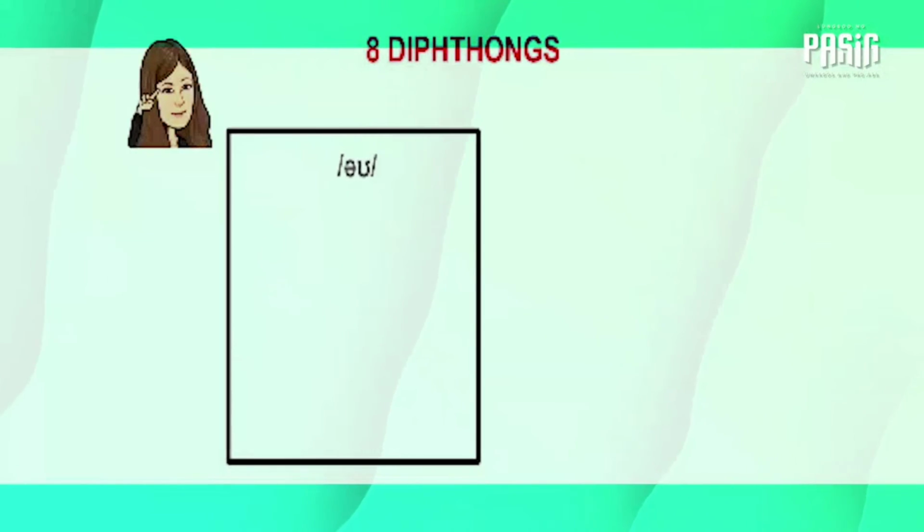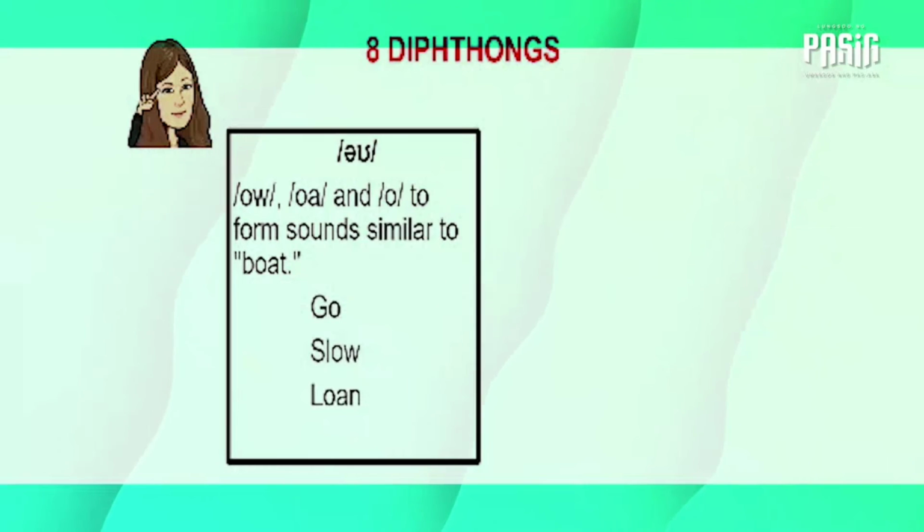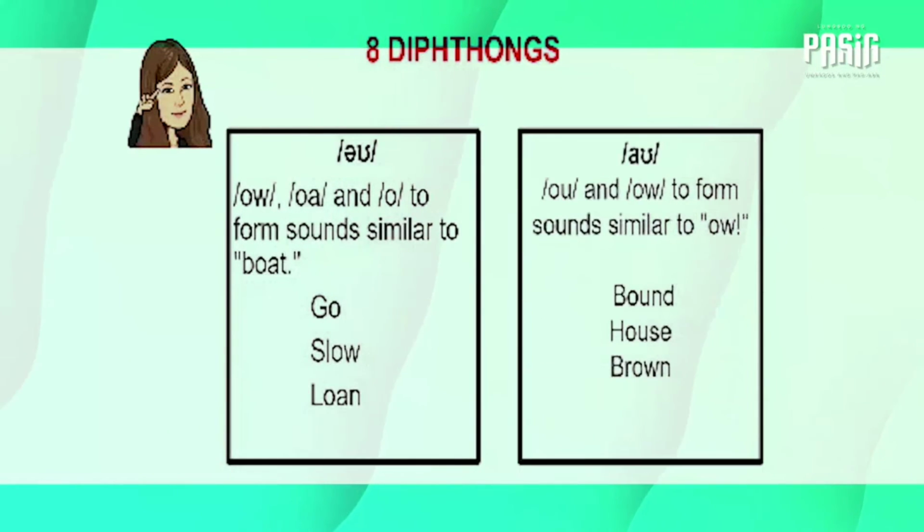Next we have O. This diphthong uses letters and letter combinations to form sounds similar to boat. Other examples are go, slow, and lone. Next we have ow. This diphthong uses letters and letter combinations to form sounds similar to ow. Here are other examples. Bound, house, brown.